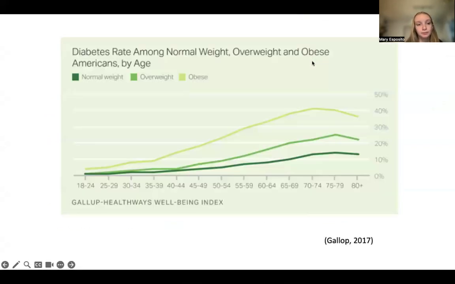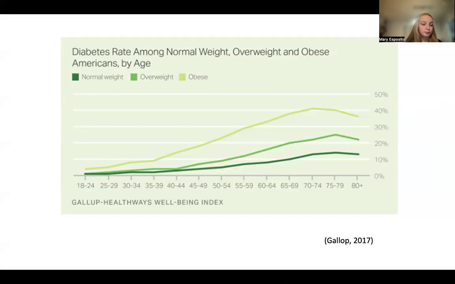This is a graphic. It shows the rate of diabetes comparing normal weight at the bottom, overweight, and obese in America, and it goes by age. So as you increase in weight, the rate goes up. When you look at normal weight in all ages, it reaches above 10%. Overweight reaches above 20%, and then a high jump when you look at obese, it reaches 40%.